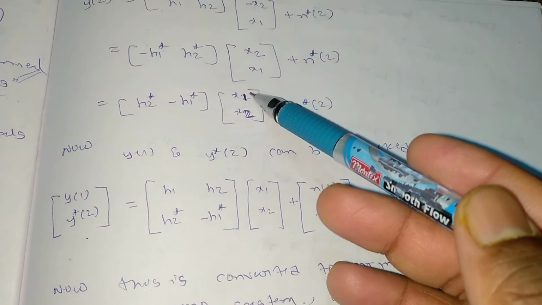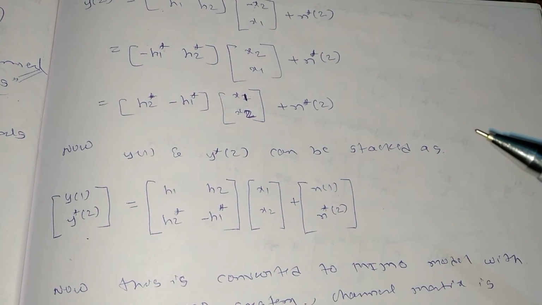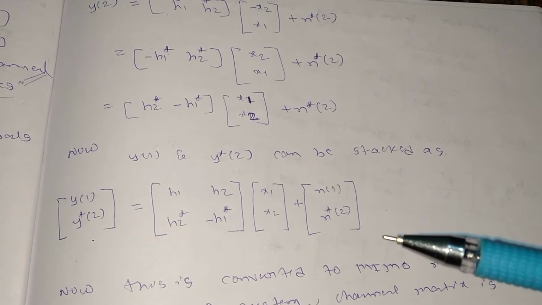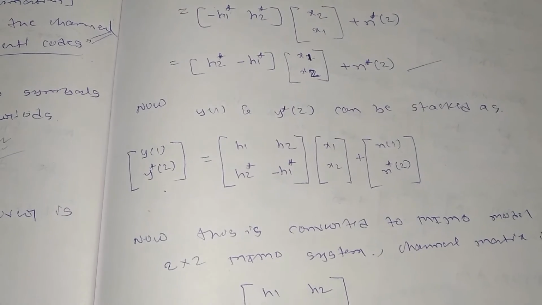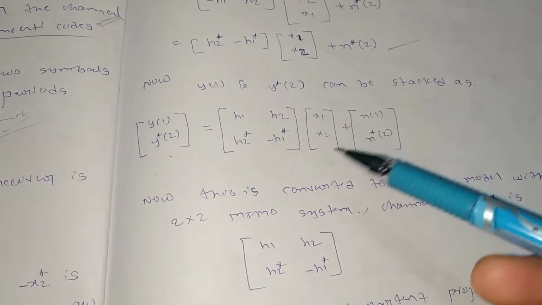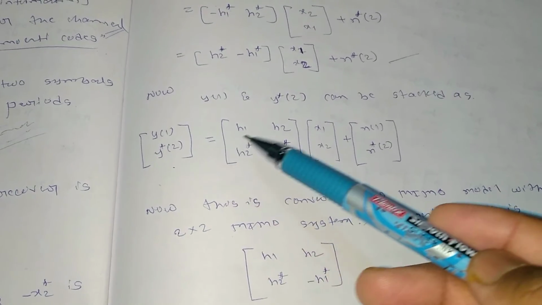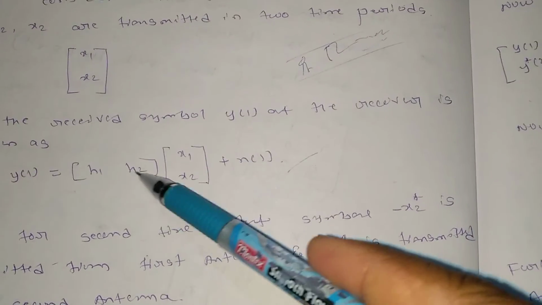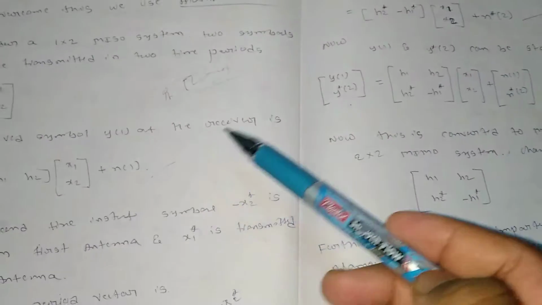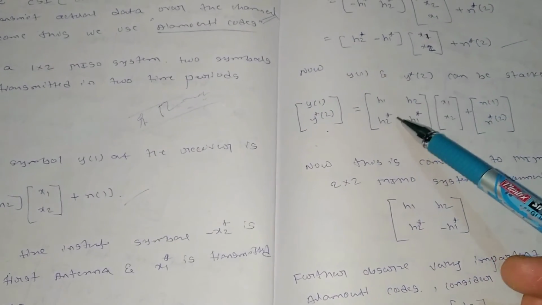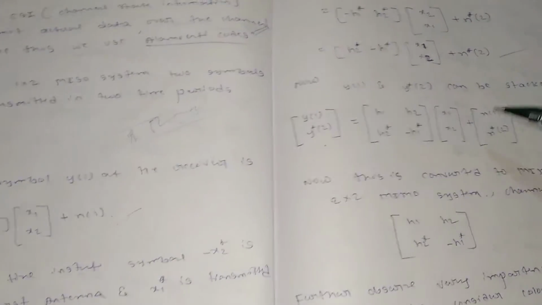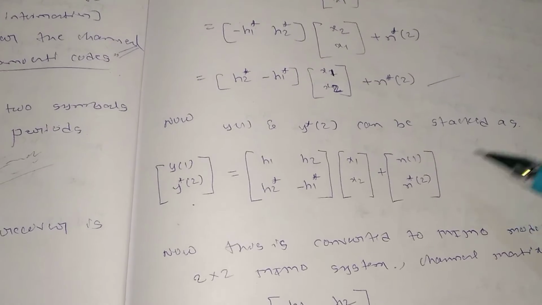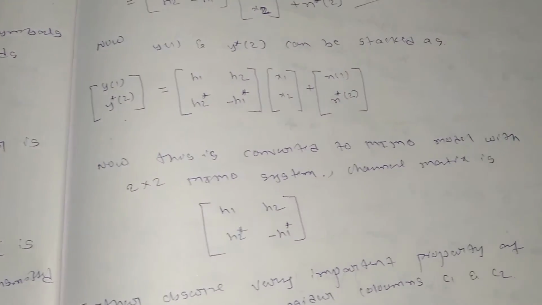Once you get it in the form of x1 and x2 here, then it's time to find the composite matrix by clubbing y of 1 and y of 2. So y of 1 I'm having here, and y of 2 I have just found here. Then I will club these two equations to form the final matrix here. So y of 1 and y star of 2 will be equal to, I'm having h1 h2 here, so I'm writing h1 h2, and next h2 star and minus h1 star, times x1 x2, the same thing, plus n of 1 and n star of 2. I just clubbed these two equations.